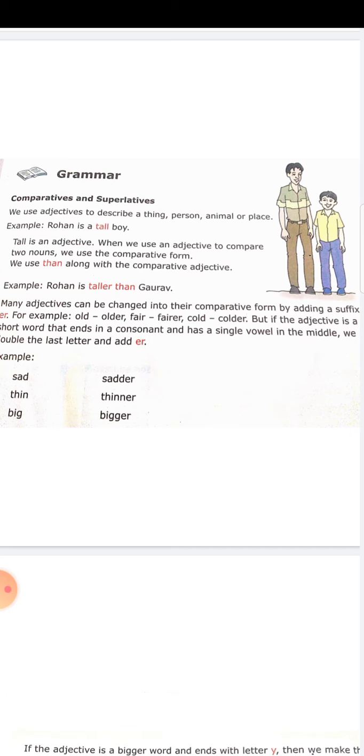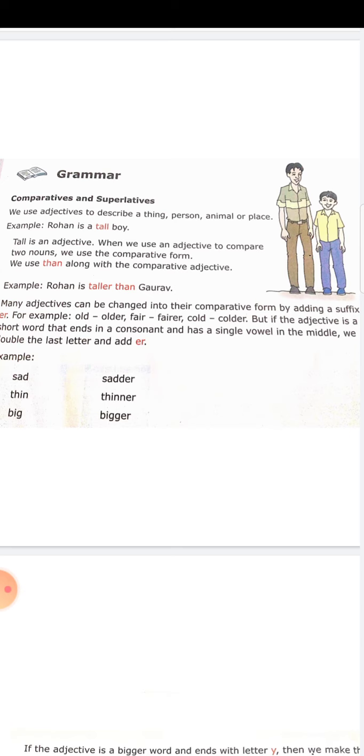We also use the preposition than along with the comparative form. It should be immediately followed by the comparative degree. Than. It is the word highlighted here. So, we use than along with the comparative adjective. So, the comparative degree of adjective is to be immediately followed by the preposition than. See here,